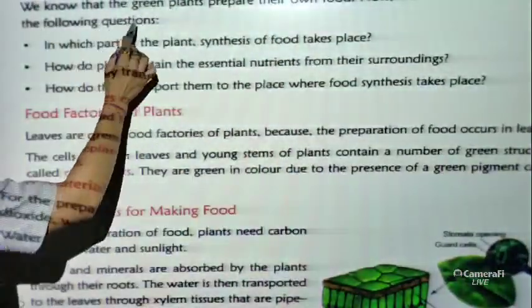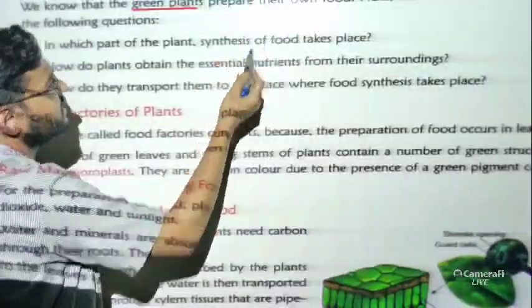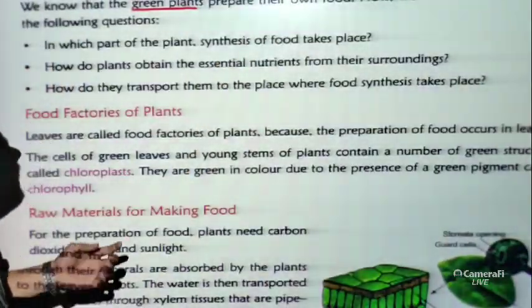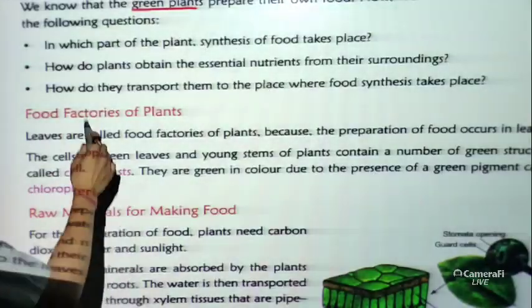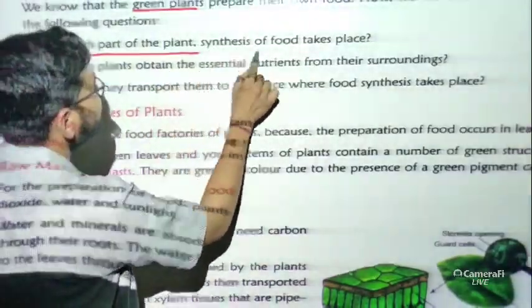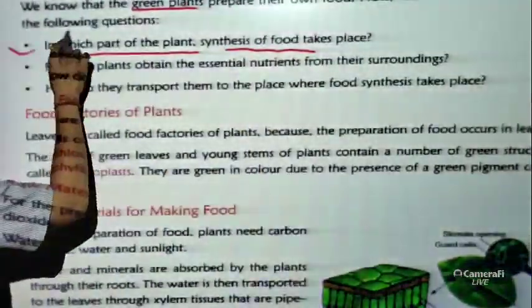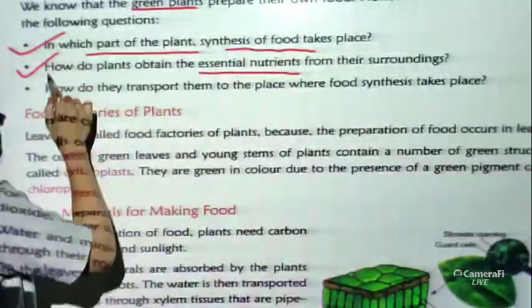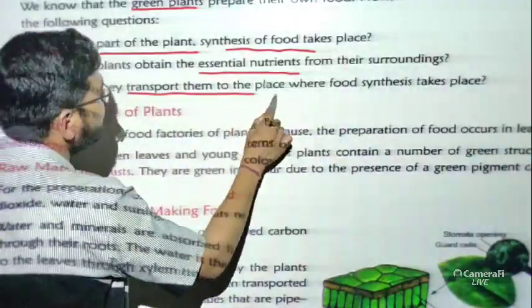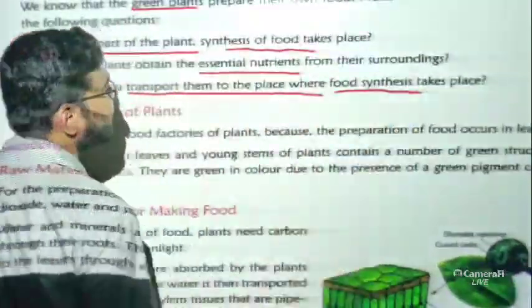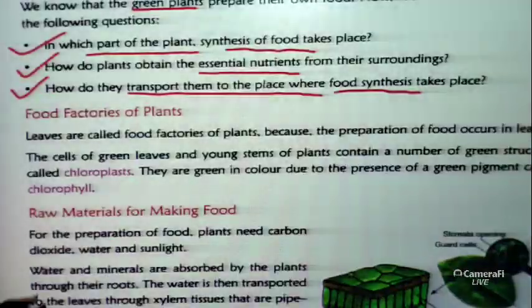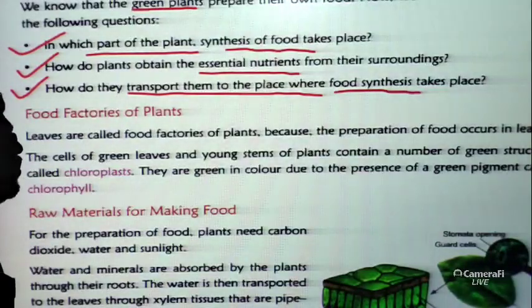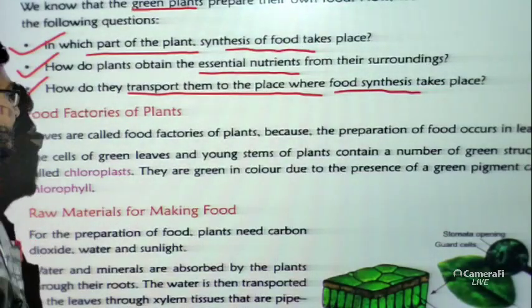We know that green plants prepare their own food. Now we will find out the answers to the following questions: in which part of the plant does the synthesis of food take place? How do plants obtain the essential nutrients? And how do they transport them to the place where food is synthesized? So basically we are going to find out the answers to these three questions.